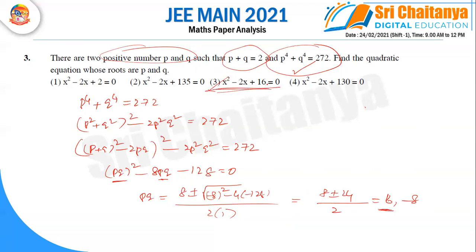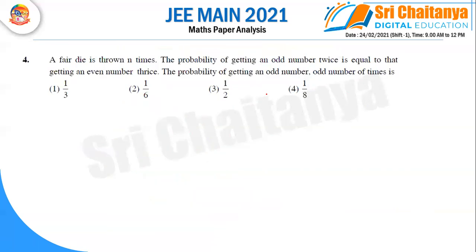We are not taking the other quadratic equation, because the sum of the roots is 2, so minus 2 here. The product of the roots is 16. That means the third option is the right answer. So we are going to the next one.